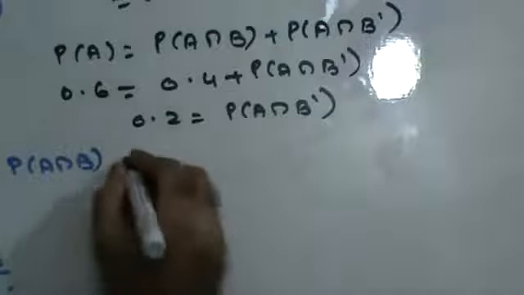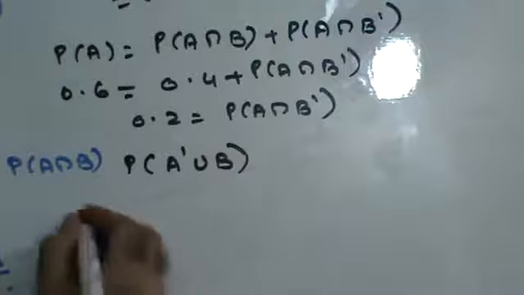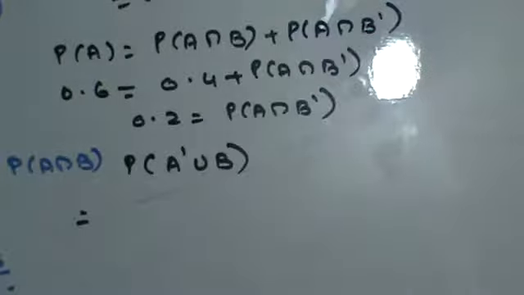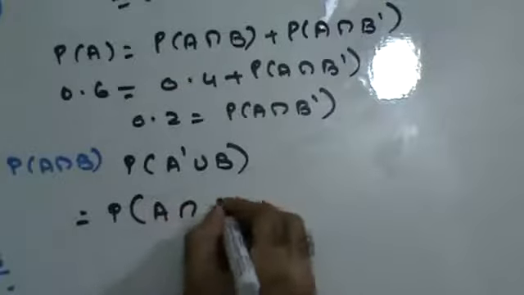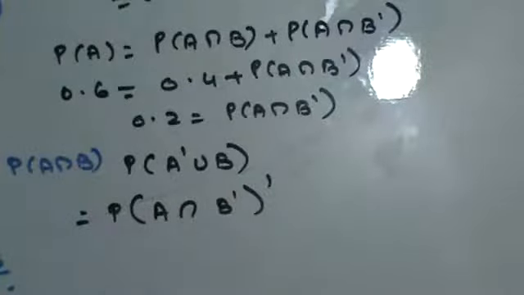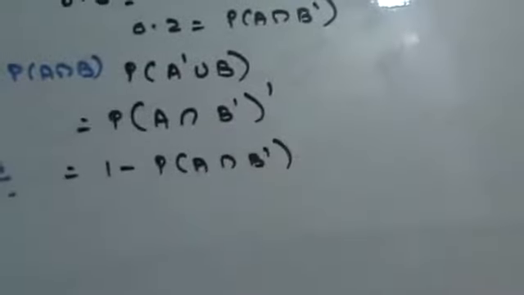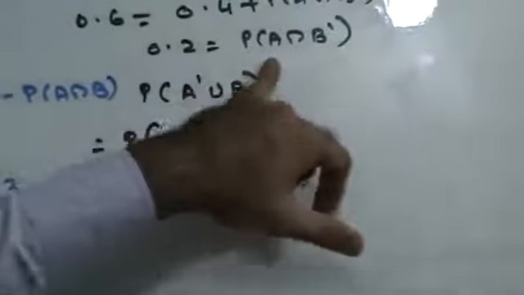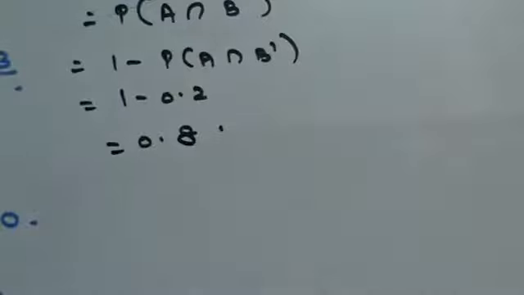Next, the third part of the question. P of A complement union B. Apply De Morgan's theorem to this. If I apply De Morgan's theorem, this will be P of A intersection B complement, the whole complement. In order to remove the whole complement, this will be 1 minus P of A intersection B complement. But we just found out P of A intersection B complement to be 0.2. So 1 minus 0.2, that is 0.8. Right? Next, take our next sum please.